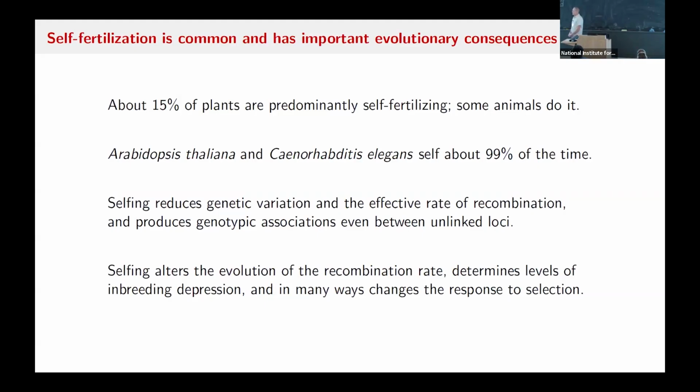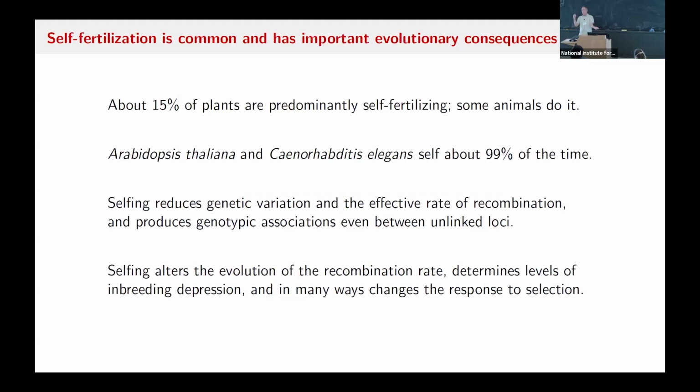And it also produces this kind of odd effect of making associations between independent loci in the diploid genotypes of individuals, which is pretty fascinating. So that there are too many individuals that are double heterozygotes and double homozygotes in the population compared to what you would expect. Selfing alters the evolution of the recombination rate.